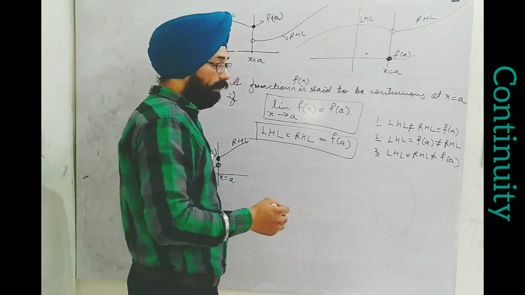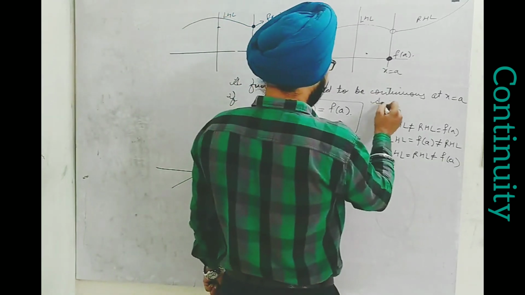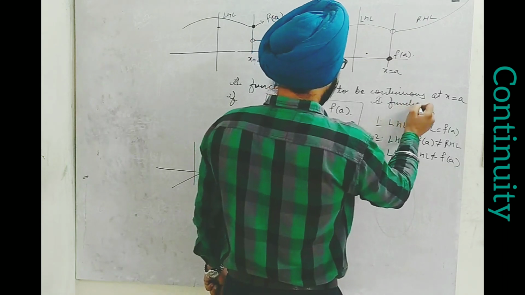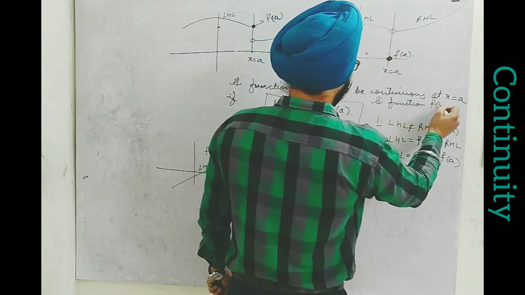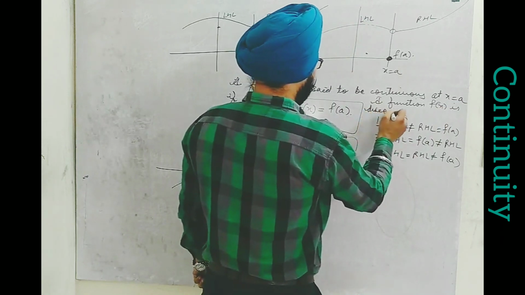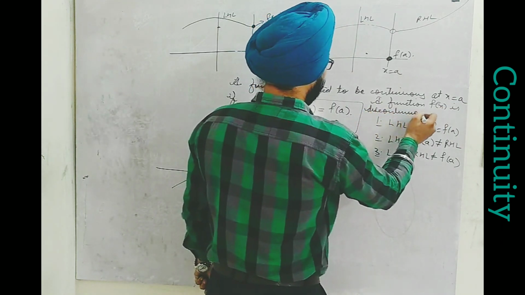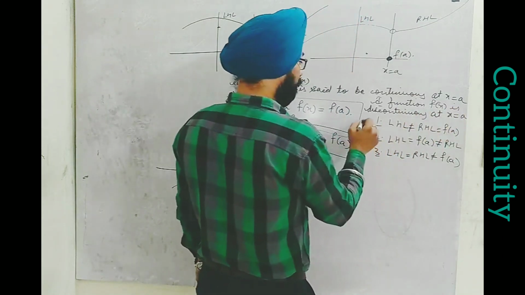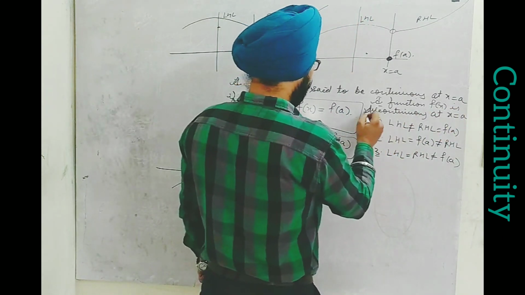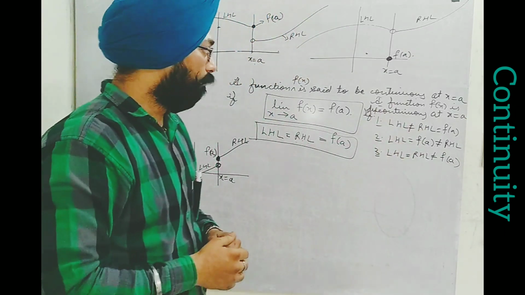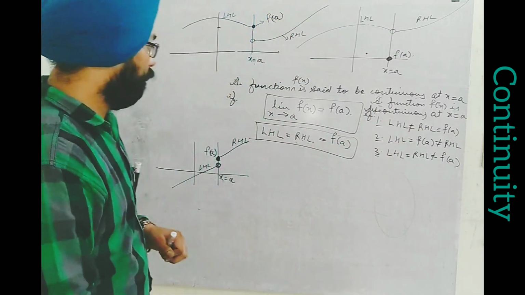With discontinuity we can conclude, we can write as a note: a function f(x) is discontinuous at x equal to a if these cases hold. These are the three cases we can see. Now we will discuss more things about discontinuity.